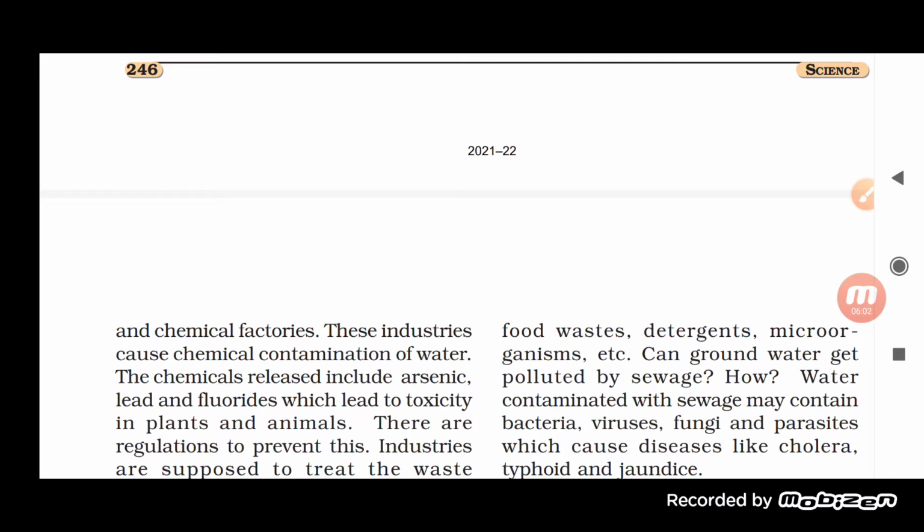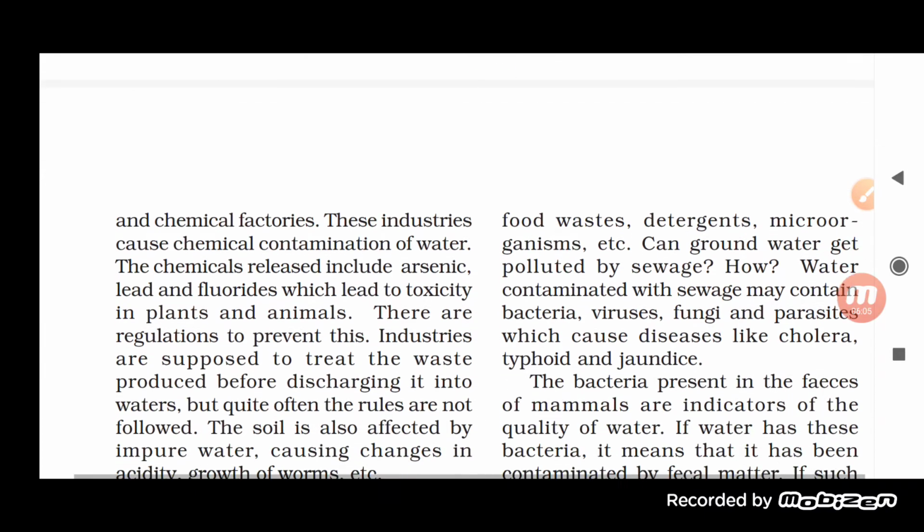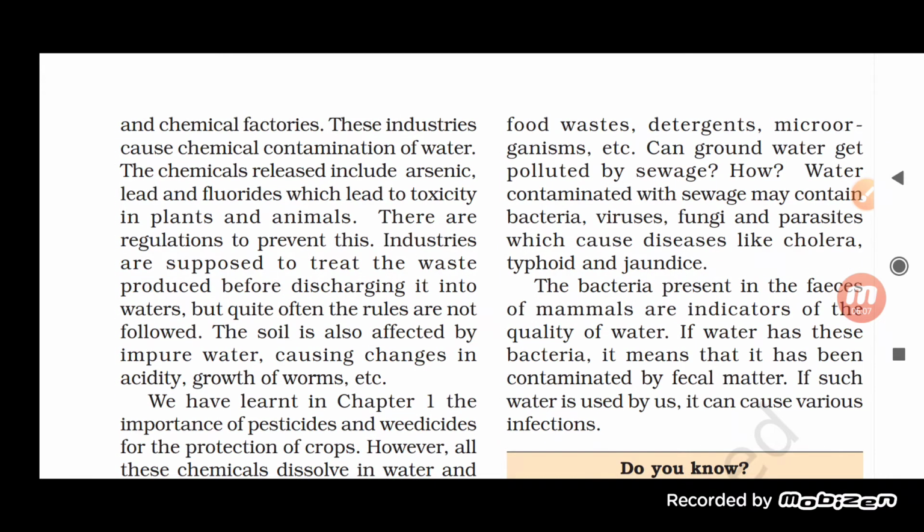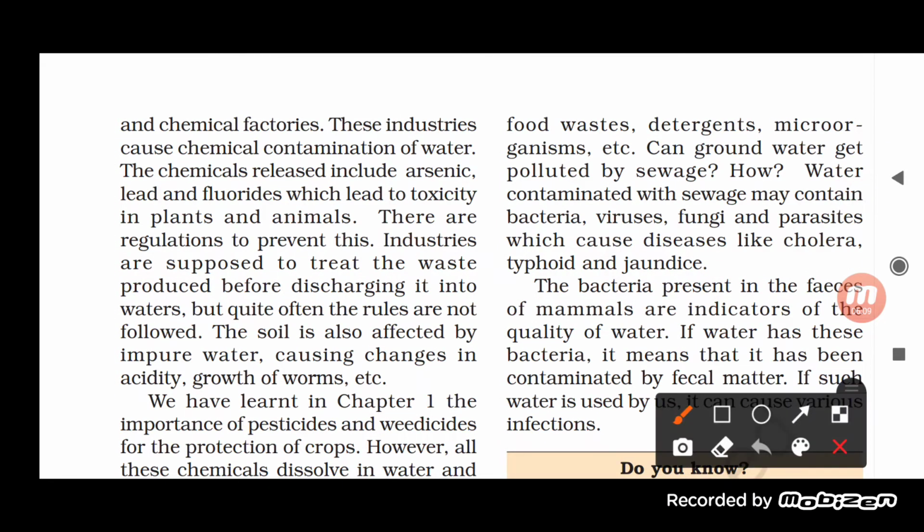Now let us see what the different chemicals are. See here, it is given that the chemicals released include arsenic, lead and fluoride, which lead to toxicity in plants and animals.